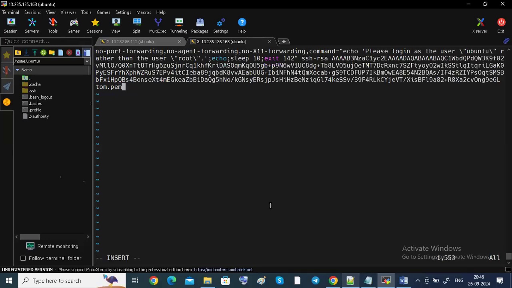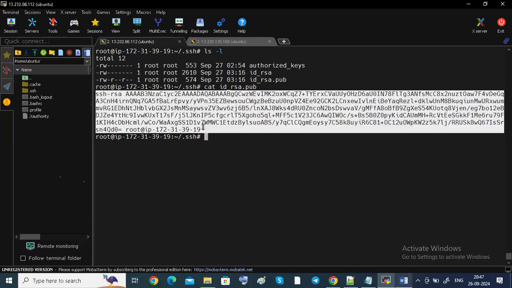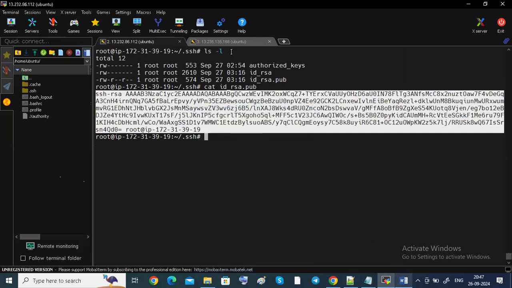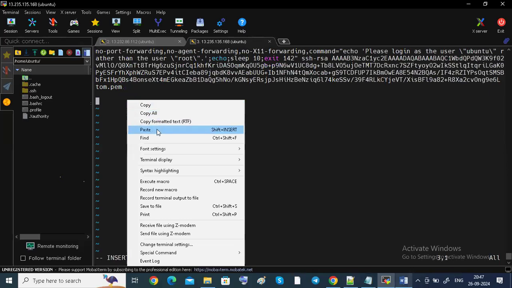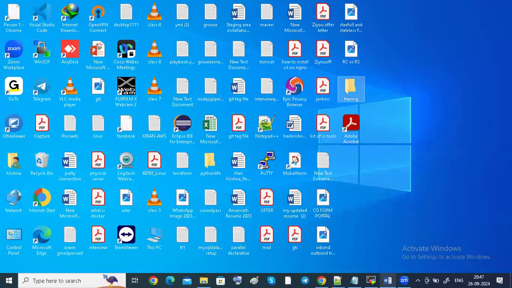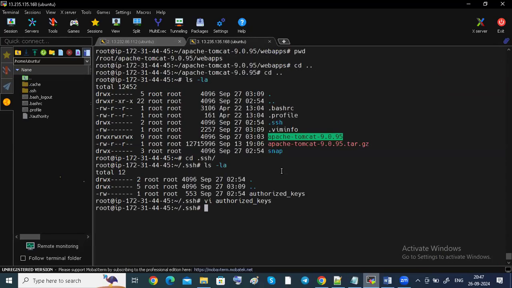See, I'm going to copy. Insert mode. This one. Starting this ssh-rsa to this root. Okay. Copy. Okay, escape. Escape. Colon wq is the save, guys. wq is the save. So now I want to do